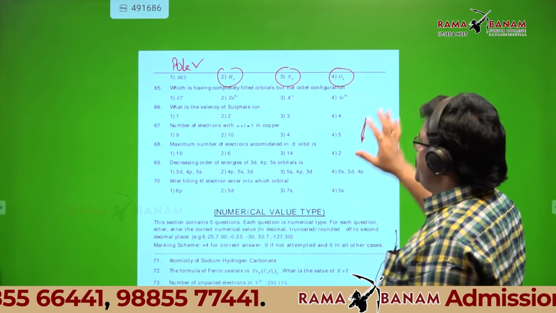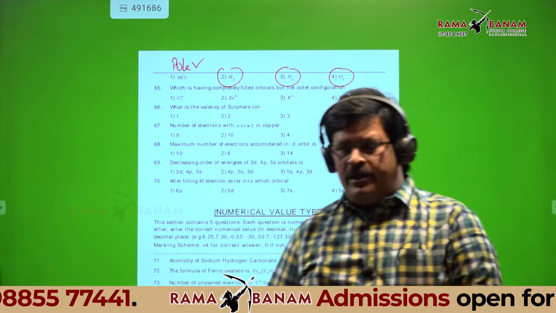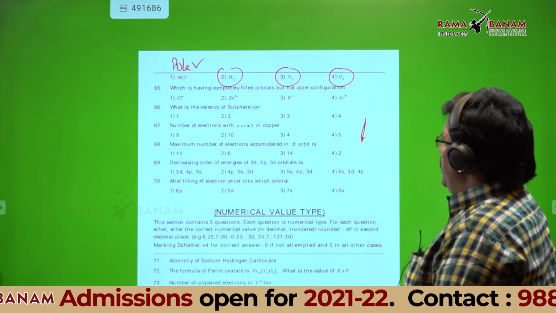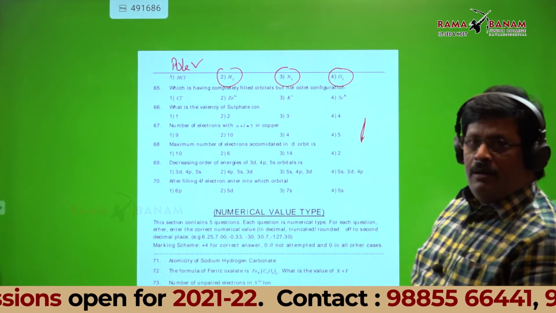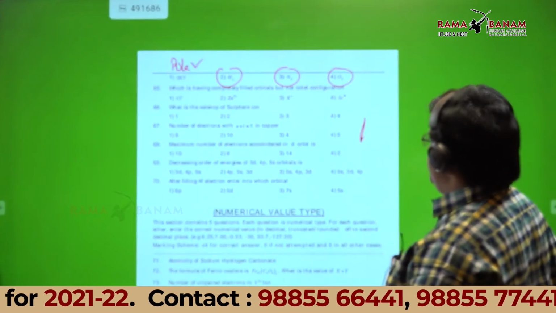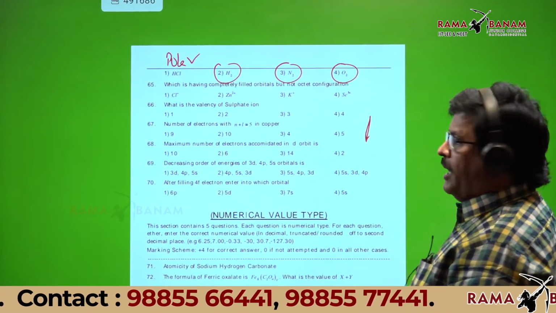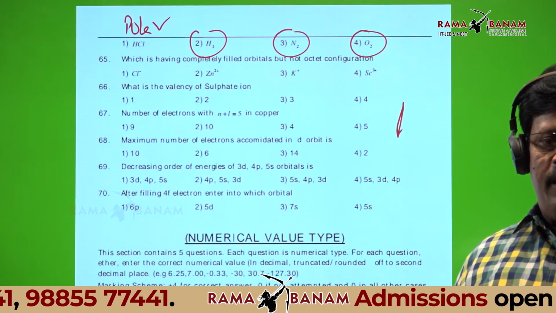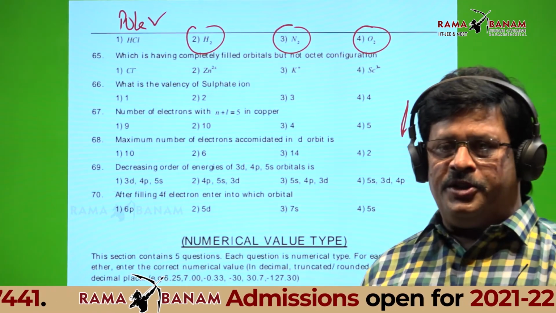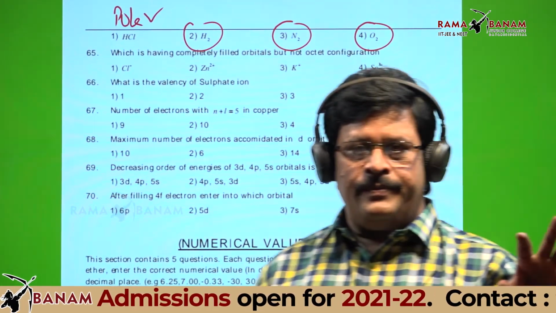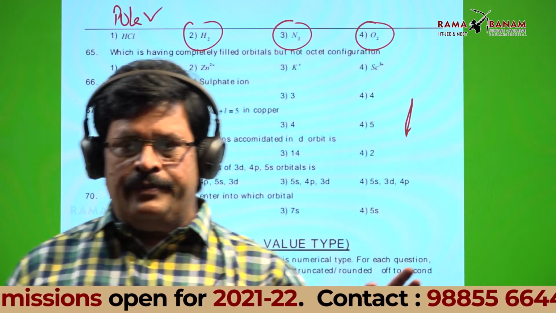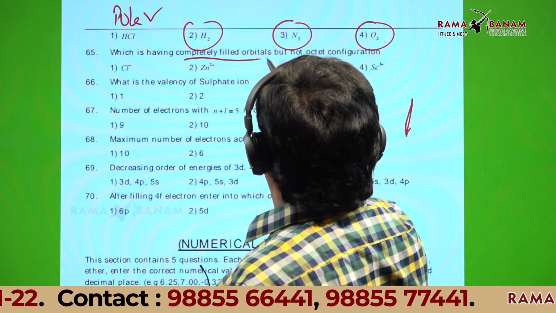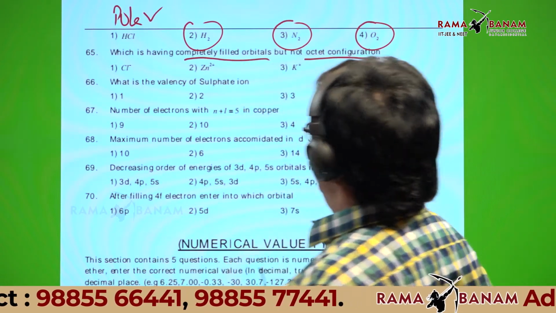Is it okay, students? I can't explain more than this. Which is having completely filled orbitals but not octet configuration? Yeah, that's good. Still more. Is it okay, students? I want completely filled orbitals but not octet configuration. Can anyone?